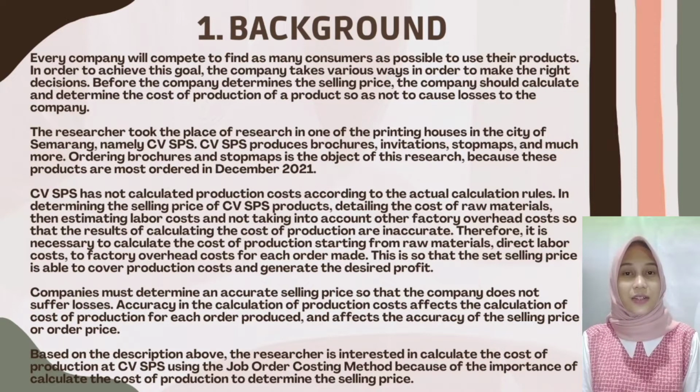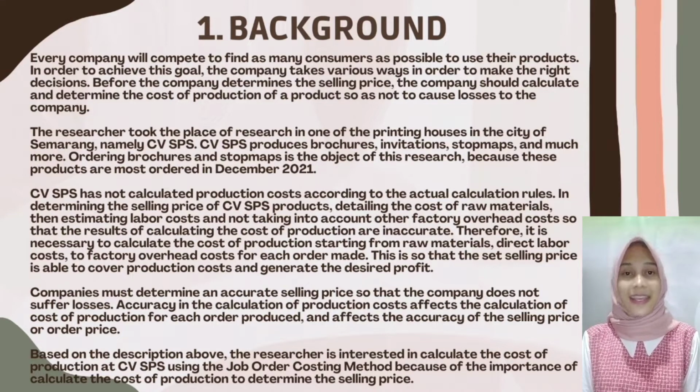CVSPS has not calculated production costs according to the actual calculation rules. In determining the selling price of CVSPS products, it details the cost of raw materials, only estimates labor costs, and does not take into account other factory overhead costs, so that the results of calculating the cost of production are inaccurate.